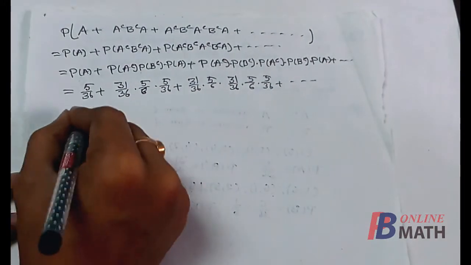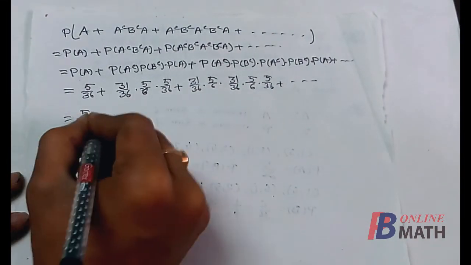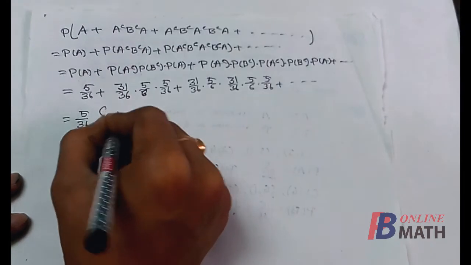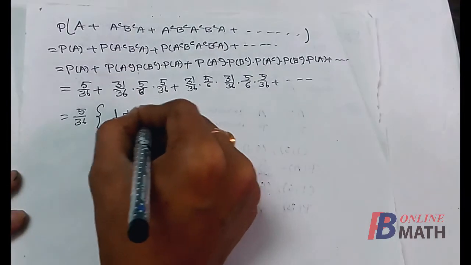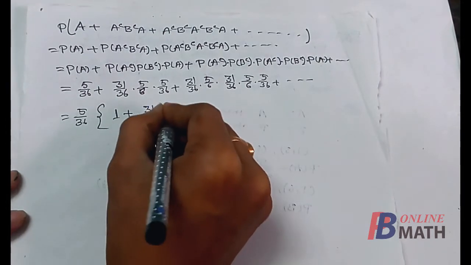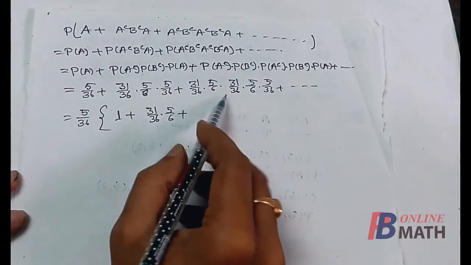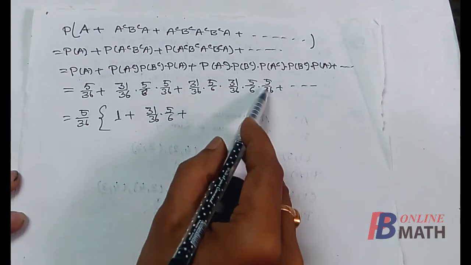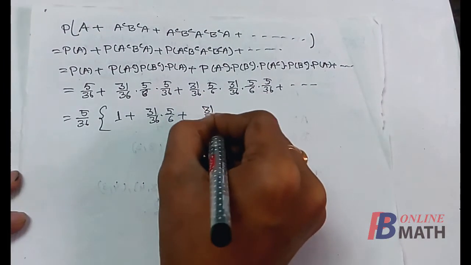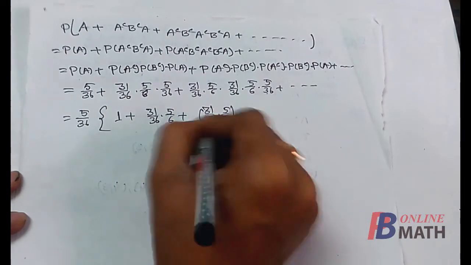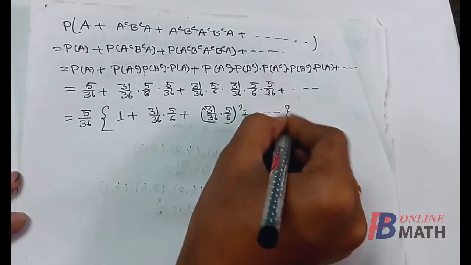If we take 5 by 36 common, then we have 1 plus 31 by 36 into 5 by 6, plus 31 by 36 into 5 by 6 whole square, up to infinity.